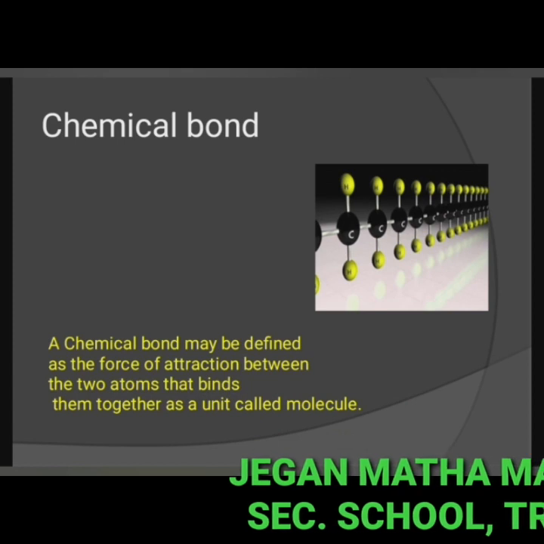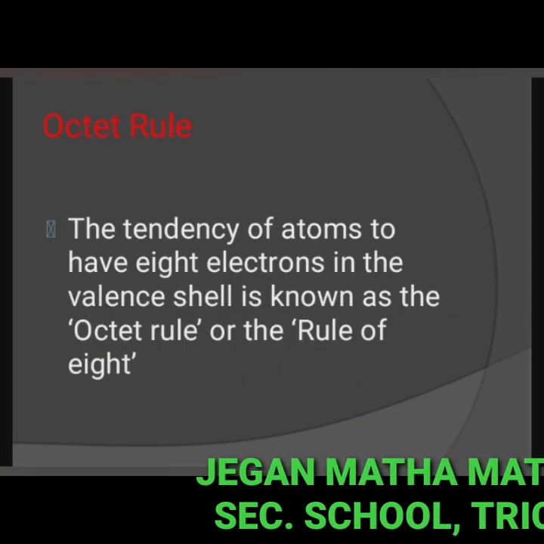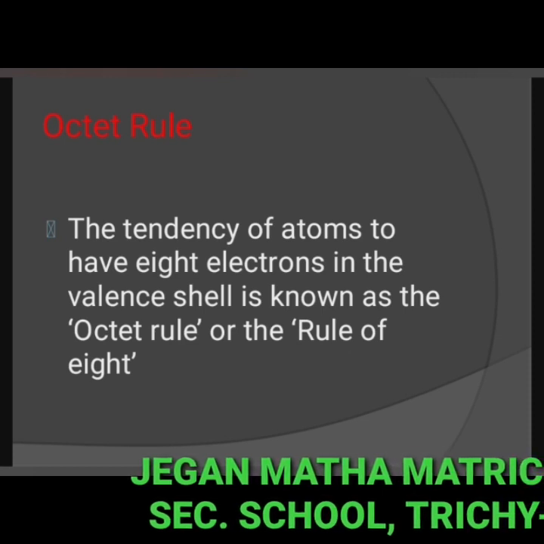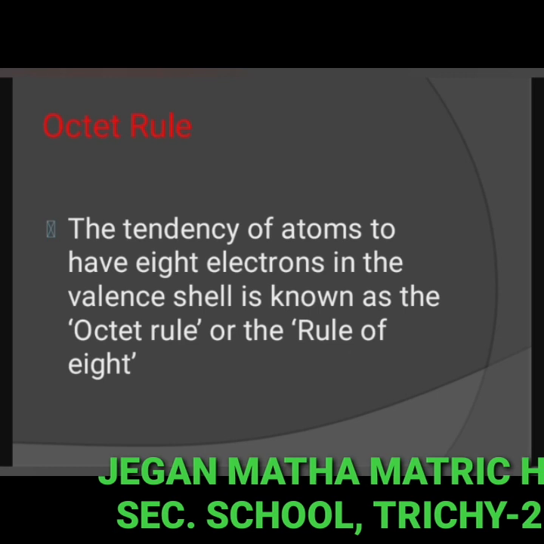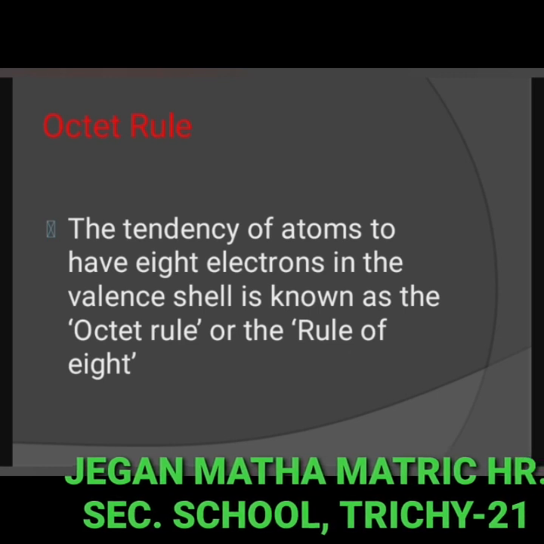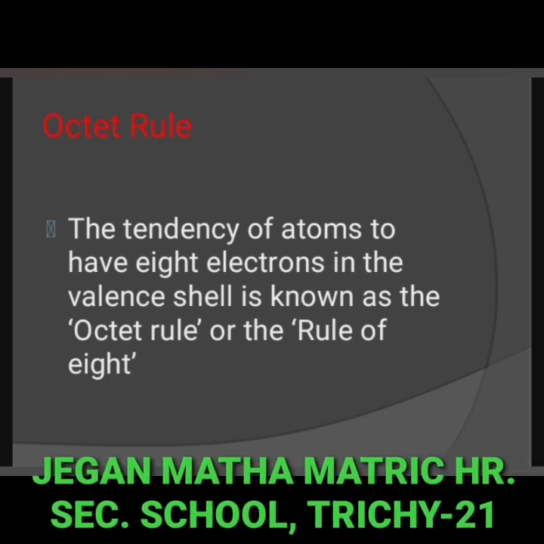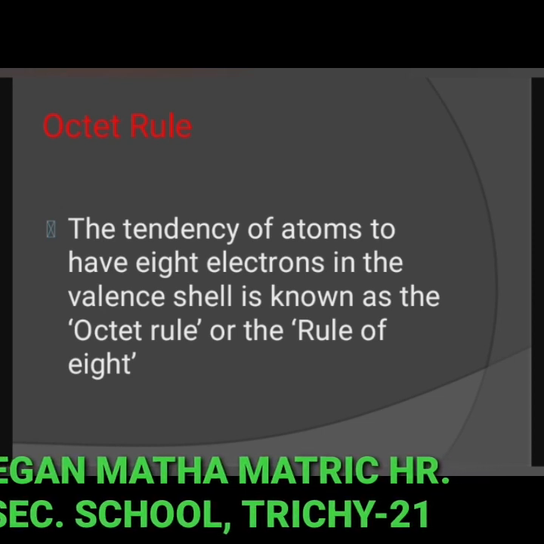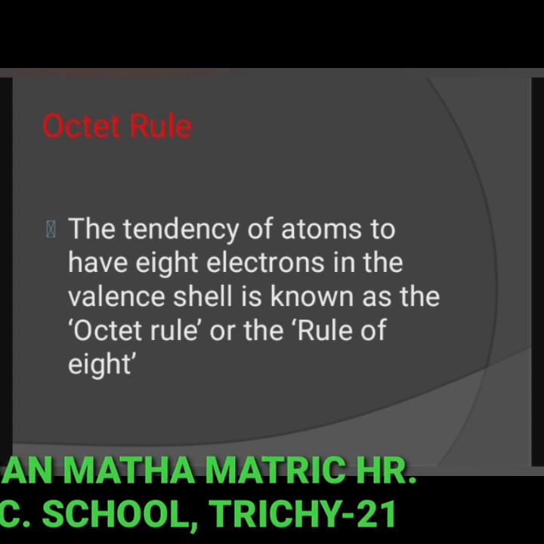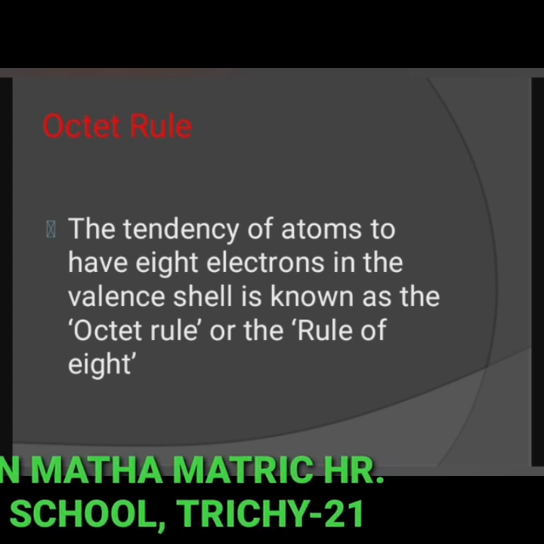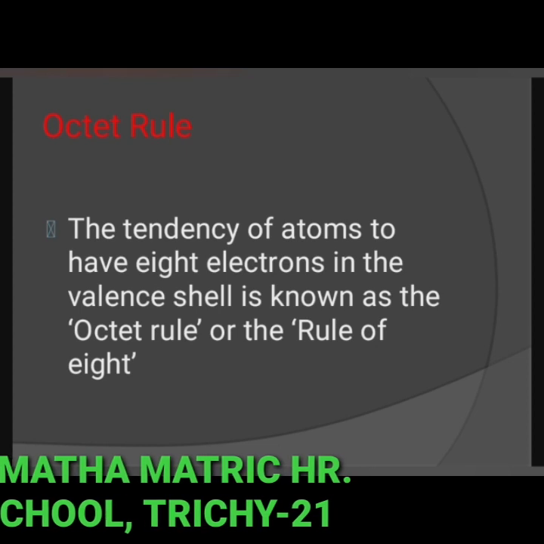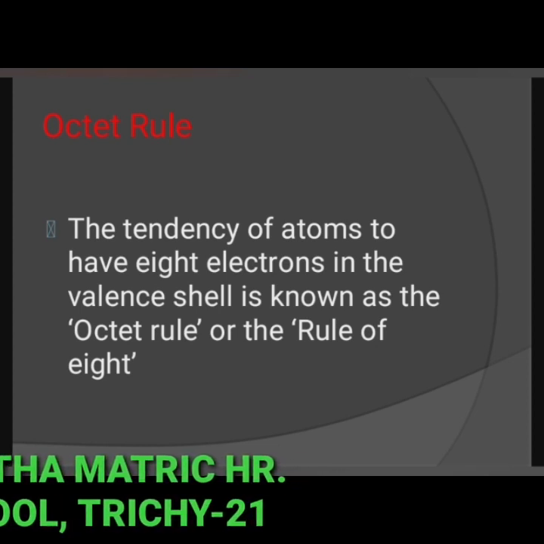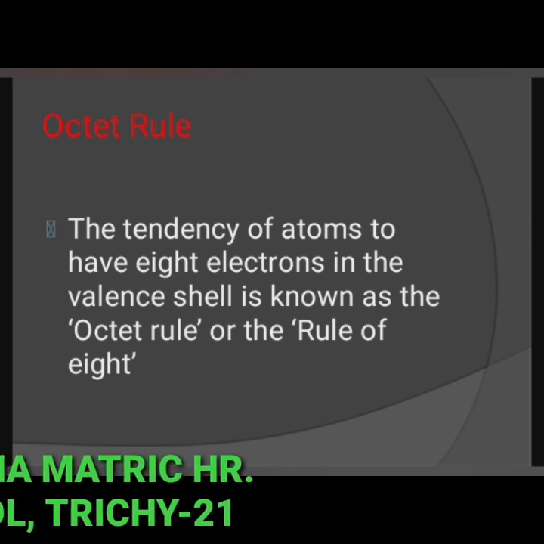So, in this unit, we will study about Kozal-Lewis approach to chemical bonds. So, in that, what is octet rule? Atoms of various elements combine together in different ways to form chemical compounds. This phenomenon raised many questions. To answer such questions, different theories have been put forth from time to time, and one of such theories which explain the formation of molecules is Kozal-Lewis theory.